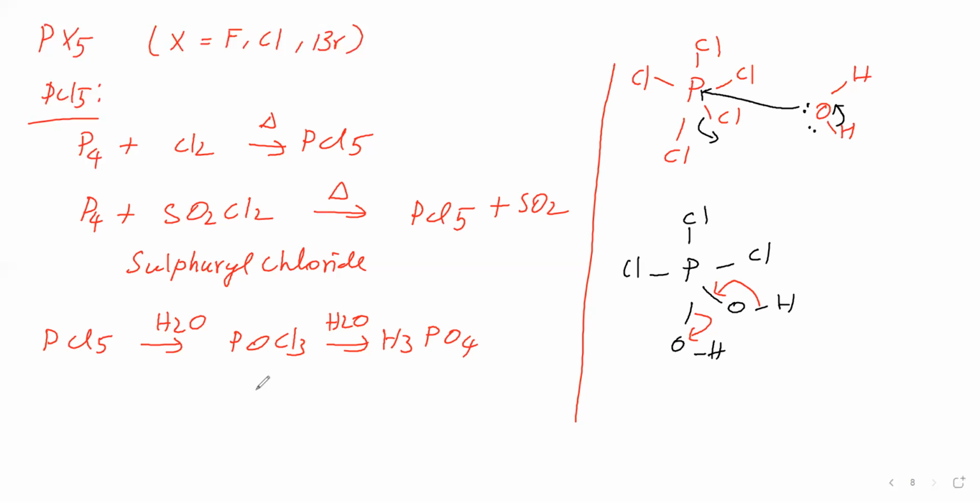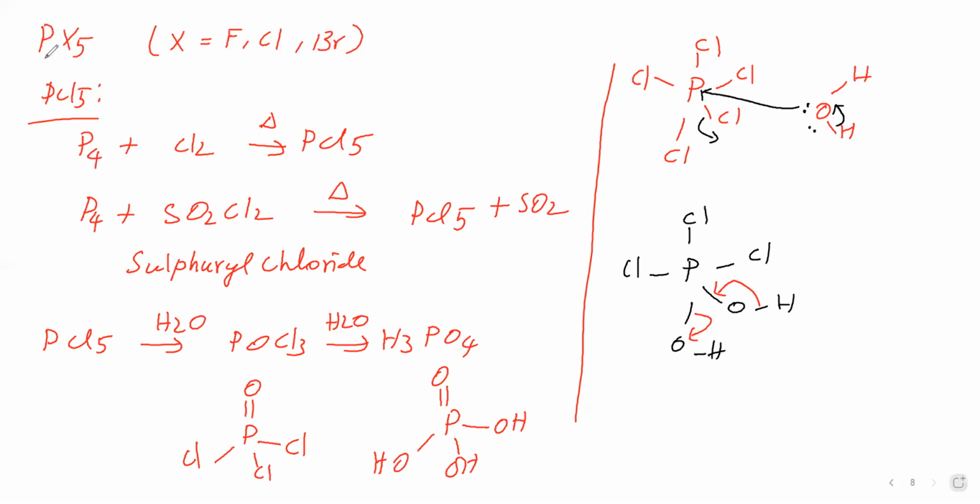The POCl3 structure is like this. It undergoes further hydrolysis, that means Cl is replaced by OH, so you get H3PO4. The H3PO4 structure is like this. So PCl5 on hydrolysis first gives POCl3, then gives H3PO4. PCl5 on partial hydrolysis gives POCl3. PCl5 on complete hydrolysis gives H3PO4.